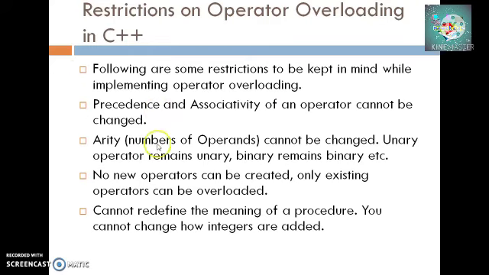Second, we can't change the number of operands. We know that we have unary operators, binary operators, and ternary operators. If I am overloading a unary operator, it does not mean that I can add 2 operands, because a unary operator has 1 operand. When overloading a binary operator, I can't add 3 operands, because a binary operator has only 2 operands. In the same way, a ternary operator has 3 operands. So I can't change the syntax or the meaning of existing operators.